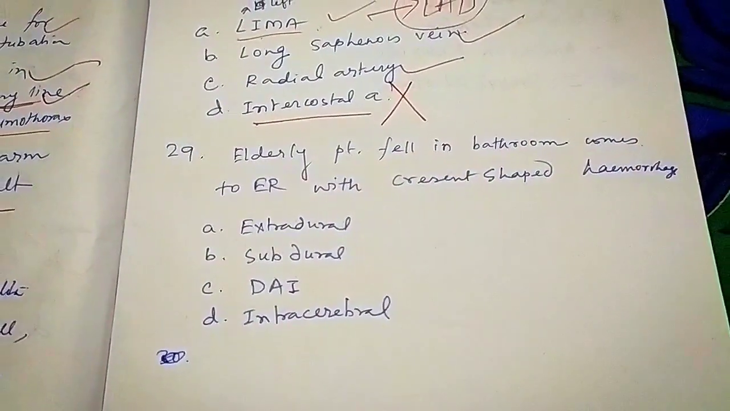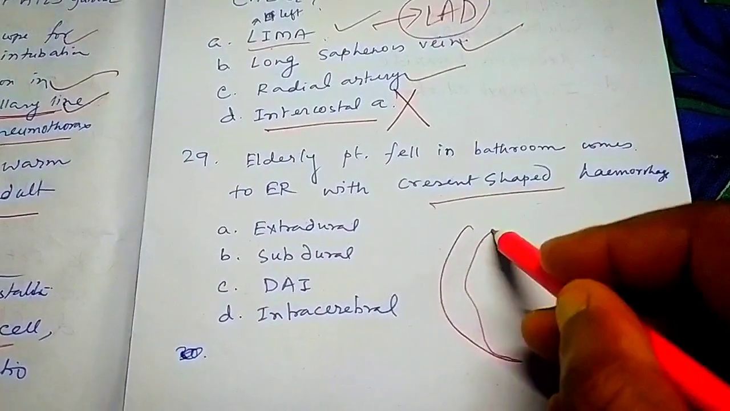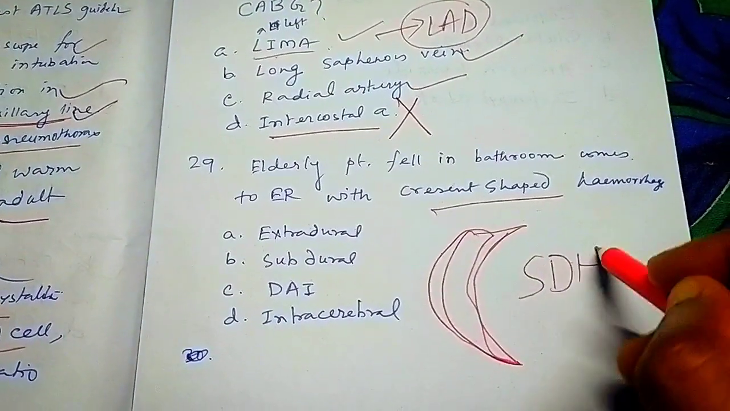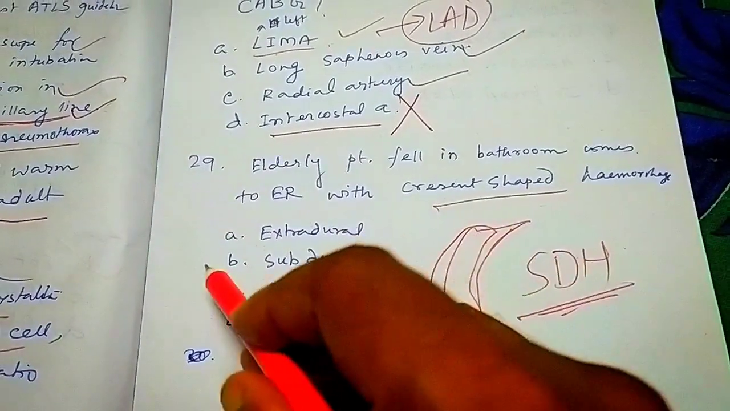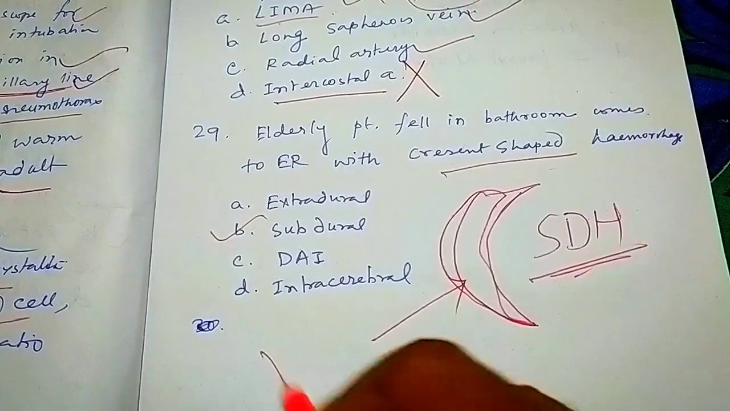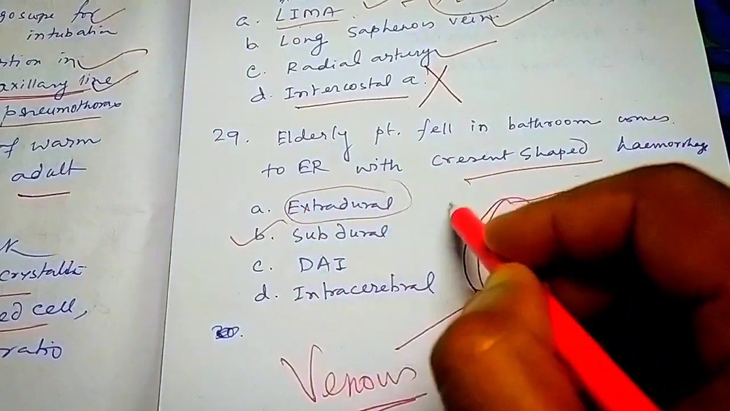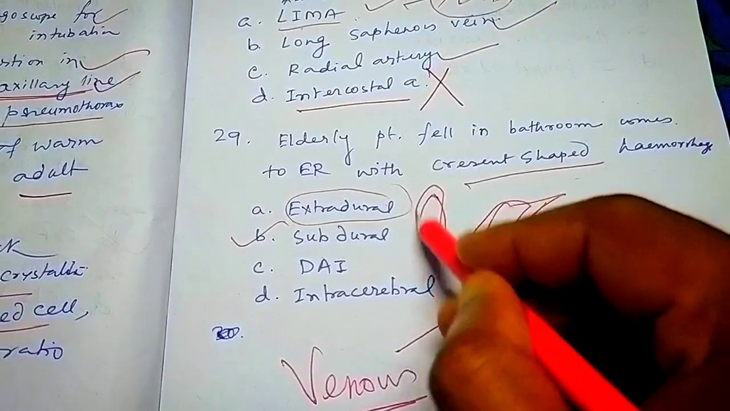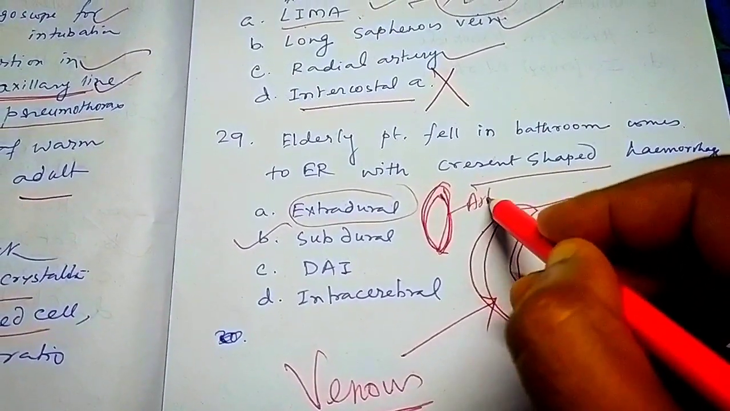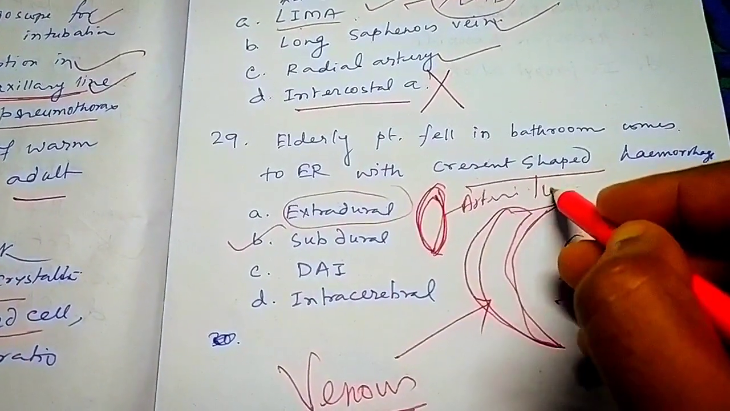An elderly patient fell in the bathroom and presented to the ER with a crescent shape hemorrhage. So that is subdural hemorrhage, SDH. What kind of blood is there, arterial or venous? Venous blood. Remember, in extradural hematoma, it is lens shaped and there is arterial blood.